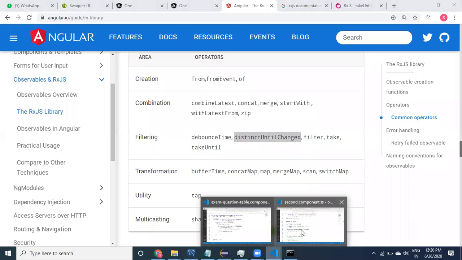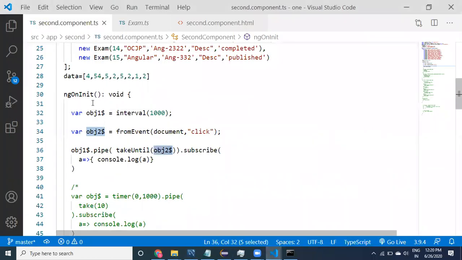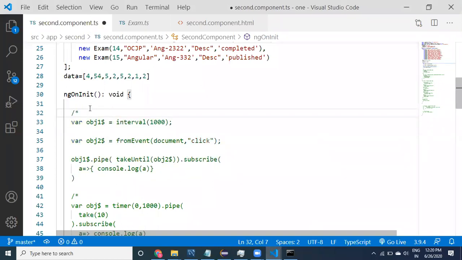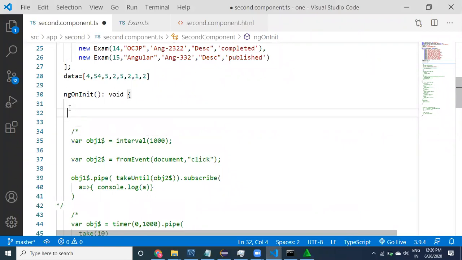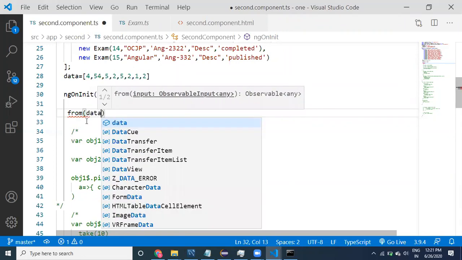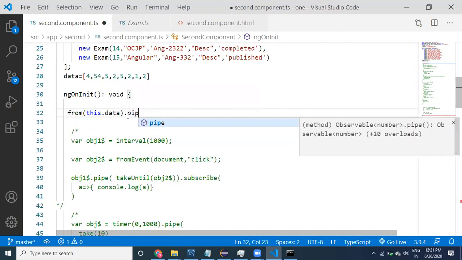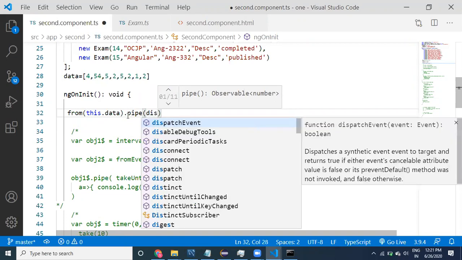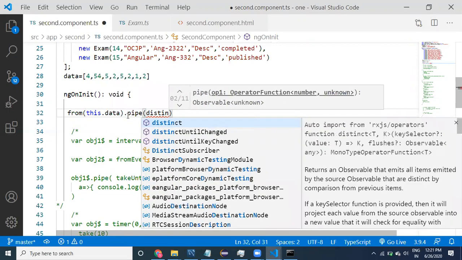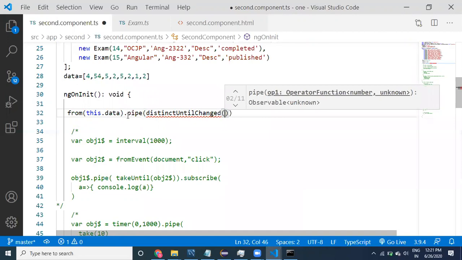Let me show you that quickly. I'm creating an observable from data, and what I can do is pipe distinctUntilChanged.